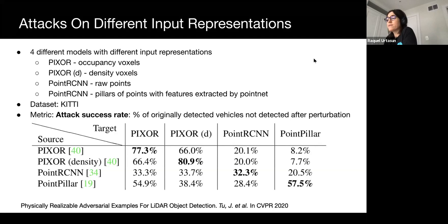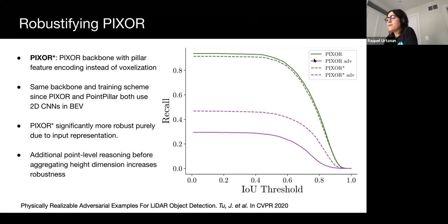To verify that input representations indeed impact robustness, we conduct an experiment where we replace PIXOR's occupancy voxel representation with pillar feature encodings. We are able to use the same backbone and training schemes since both PIXOR and PointPillars perform 2D convolution in bird's eye view. Here, PIXOR* is significantly more robust purely due to different input representation. This suggests that additional point-level reasoning before aggregation in the high dimension increases robustness to rooftop objects.